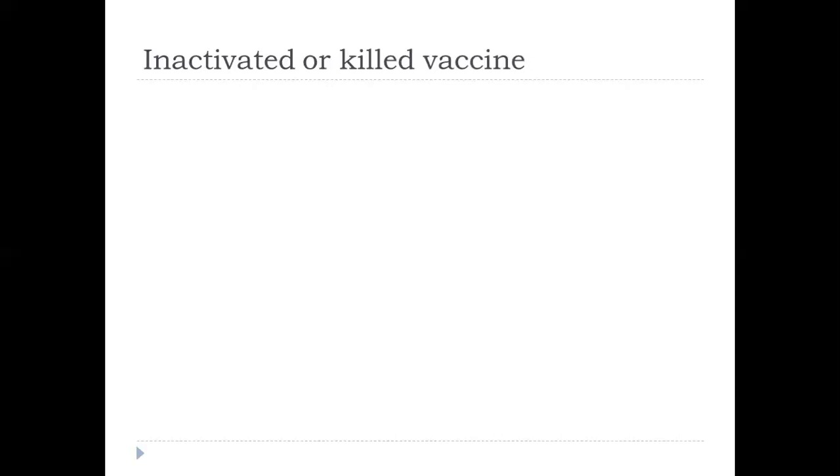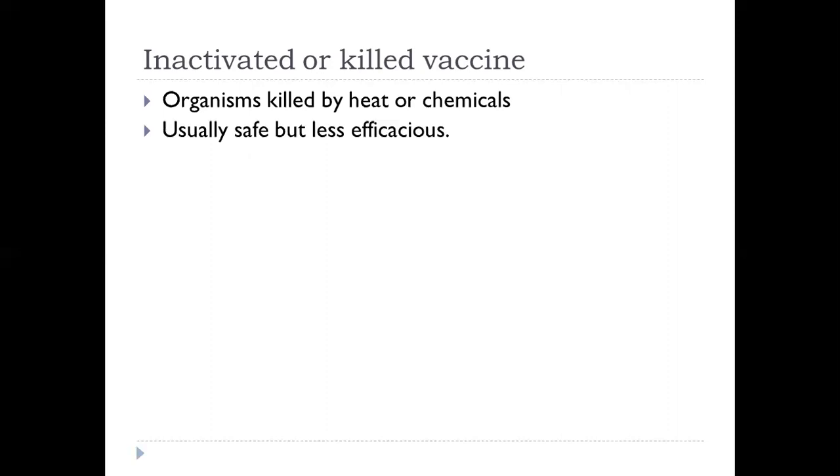Inactivated or killed vaccines. Here the organisms are killed by heat or chemicals. Inactivated vaccines are produced by growing virus or bacteria in culture media and then inactivating them with heat or chemicals. Usually formalin is used. When injected into the body, they stimulate active immunity. They are usually safe but less efficacious than the live vaccines.